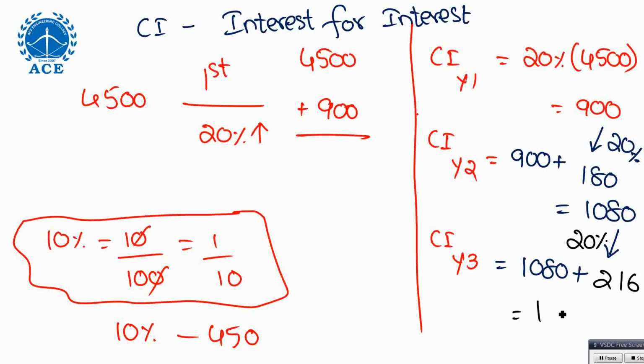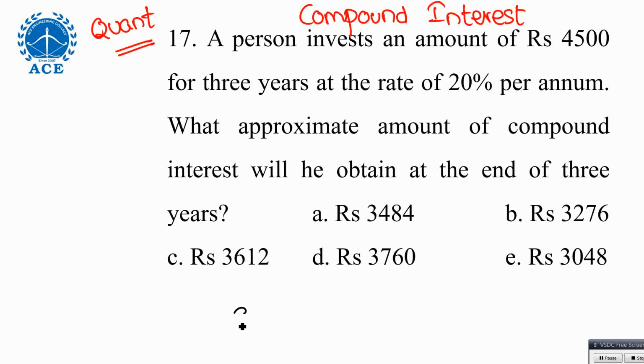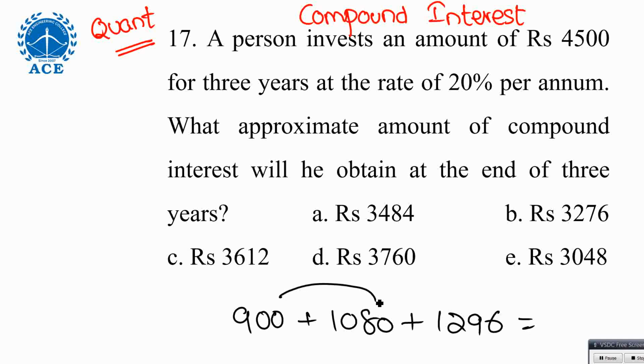Listen. Now all together, 3 years means 900 plus 1080 plus 1296. See units place 0 plus 0 plus 6. Answer should end with 6. Only one option, B. Again, no need to waste our time. You can see the option is B.